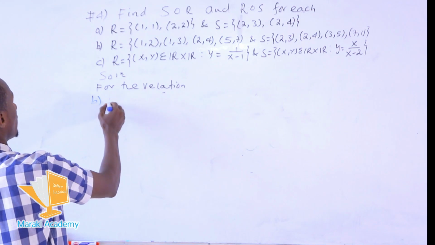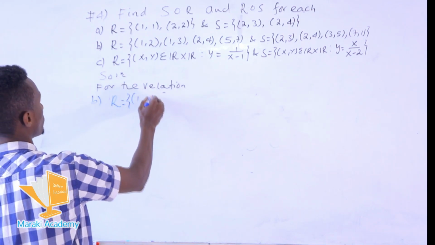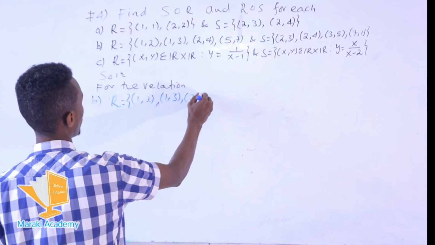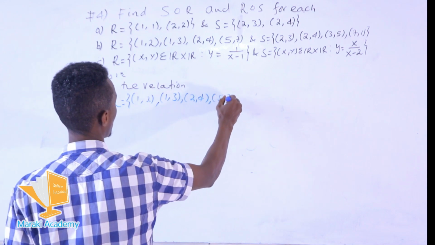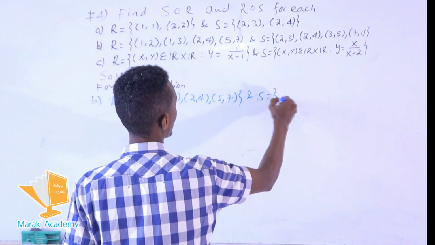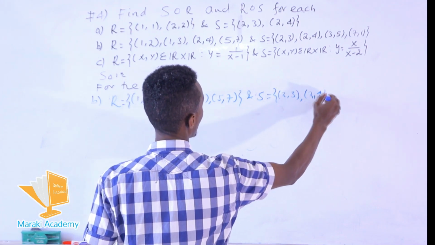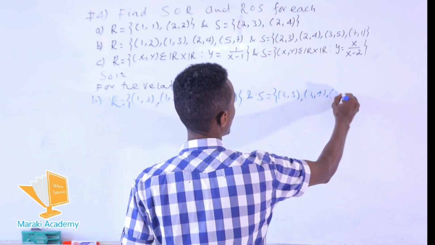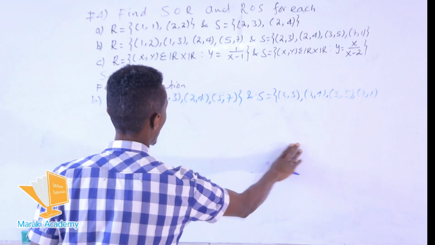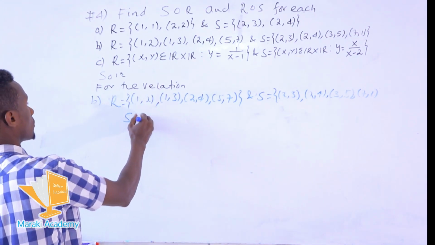For B, this relation contains 1 with 2, 1 with 3, 2 with 4, 5 with 7, and this relation has 2 with 3, 2 with 4, 3 with 5, and 7 with 1. Okay? So using the same way, what about the S composed R?